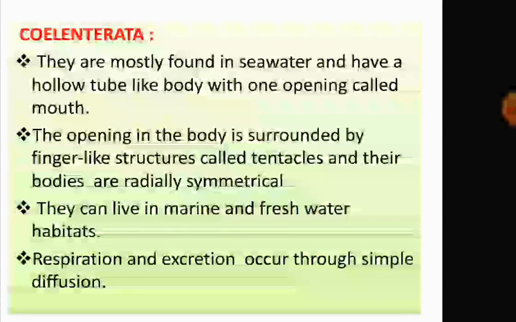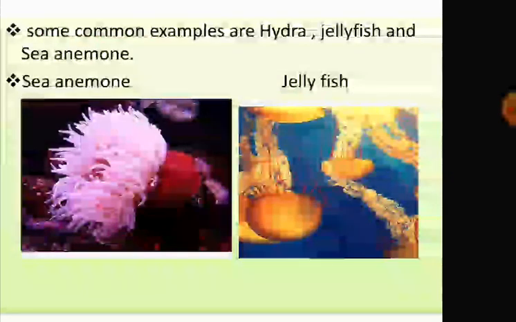They can live in marine as well as freshwater habitats, but mostly they are found in marine, and very few are in freshwater. Respiration and excretion take place through the process called diffusion. Some examples are hydra, jellyfish, sea anemone.